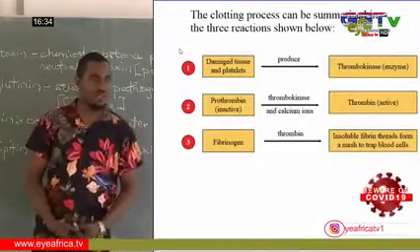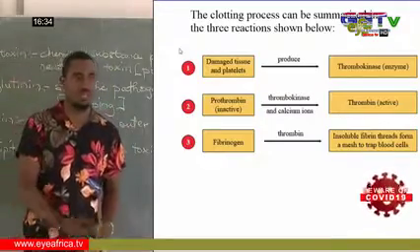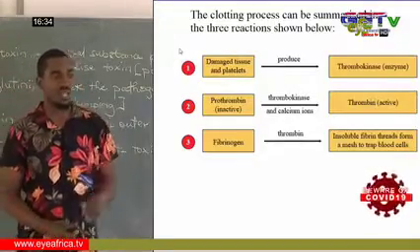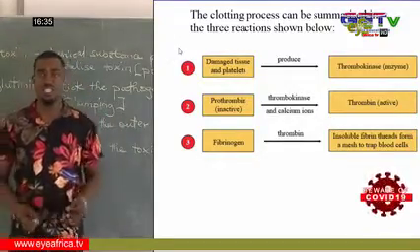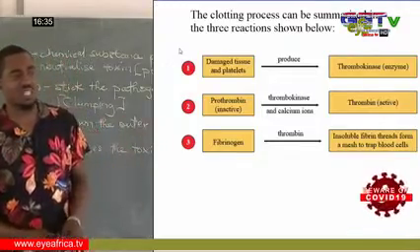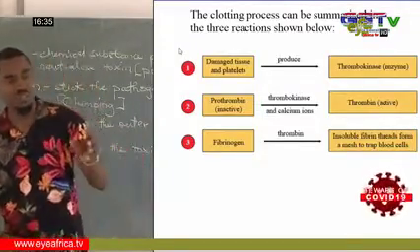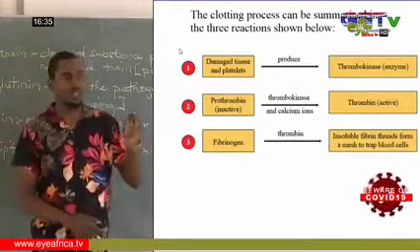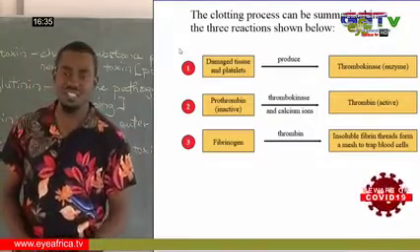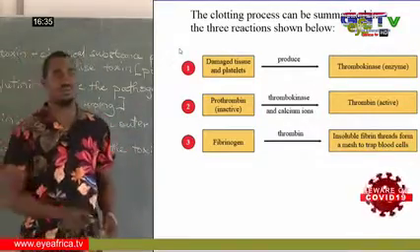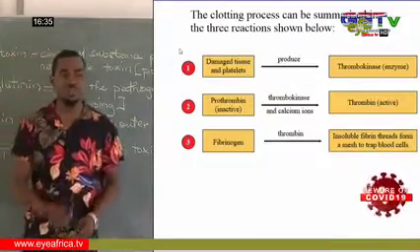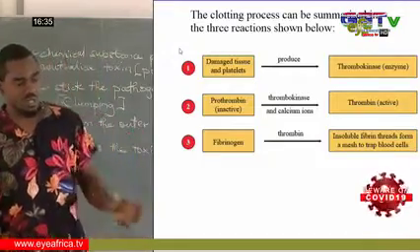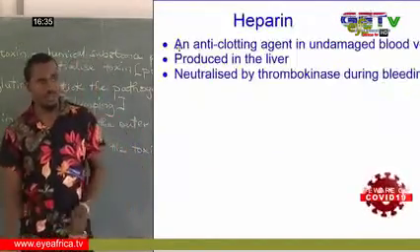Here we have a summary of that. There we have the damaged tissues and the platelets producing the enzyme thrombokinase. The thrombokinase catalyzes the inactive prothrombin and makes it active. It forms what we call the thrombin. When thrombin is activated, which is an enzyme, it helps in catalyzing the conversion of soluble fibrinogen into insoluble fibrin thread, which forms a mesh to trap the blood cells. That is a breakdown of blood clotting.